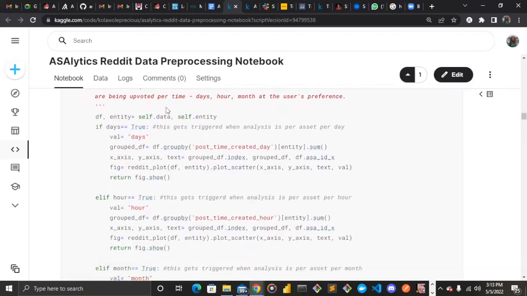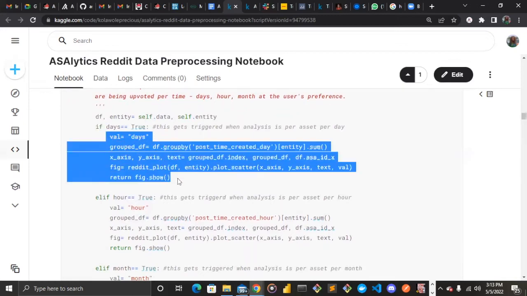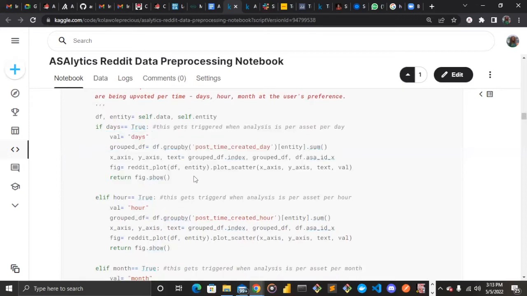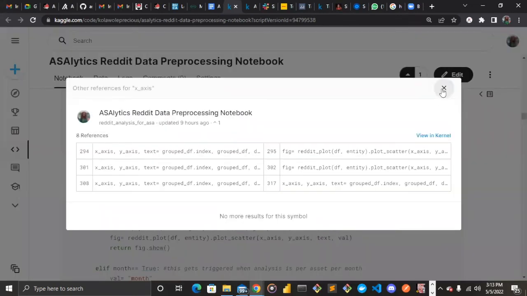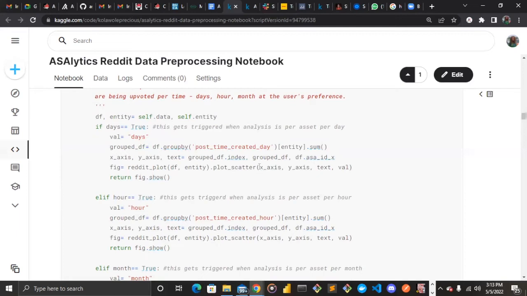So if a user is specifying day as true, this algorithm gets to run, and then it accesses the plot scatter function at the top while taking in the necessary parameters. That is what should be in the x-axis, what should be in the y-axis, what the text should contain, and the kind of value, which is day, mentioned there.